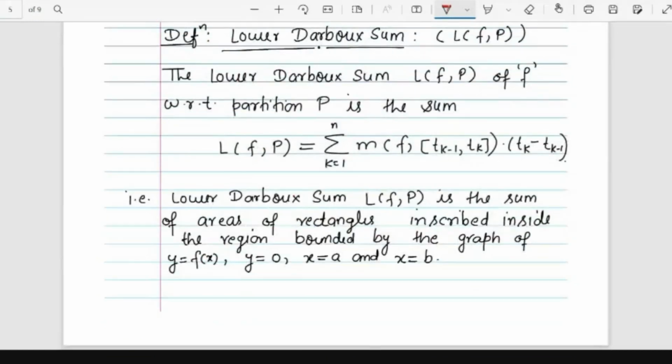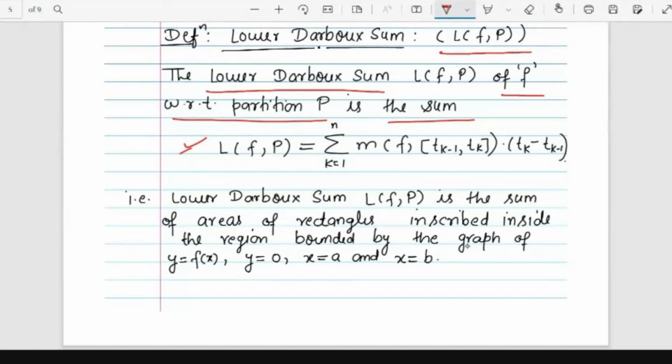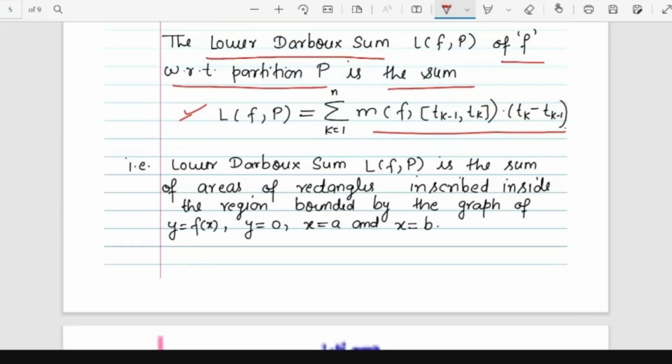Now we define the lower Darboux sum. The lower Darboux sum is denoted by L(f, P). L stands for lower, f for function, P for partition. So the lower Darboux sum of function f with respect to the partition P is the summation k equal to 1 to n of small m_k times (t_k minus t_{k-1}). So this is again the same thing. We are calculating the area of rectangles by taking the lower heights.